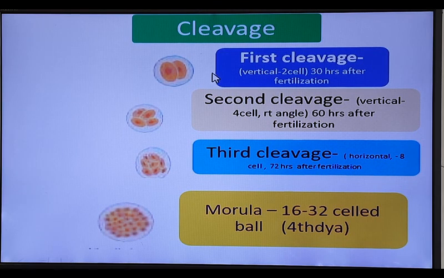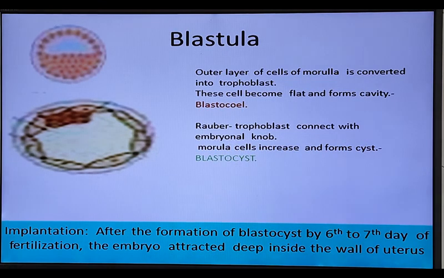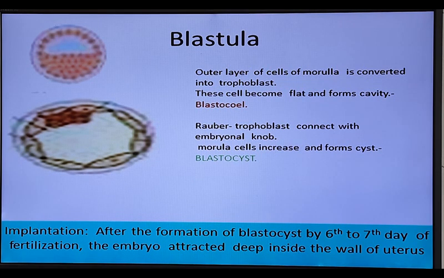The first, second, and third cleavages take place in the fallopian tube. Now this morula enters the uterus. It absorbs uterine fluid, which is nutritious fluid, and the cells become flat.